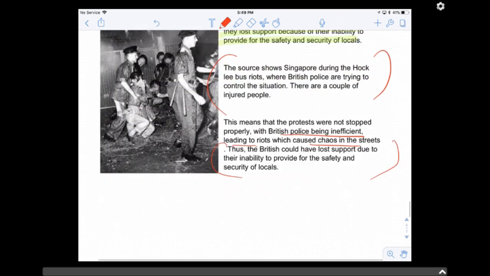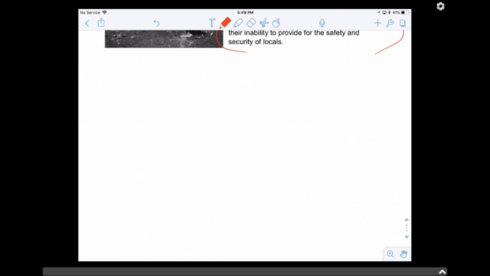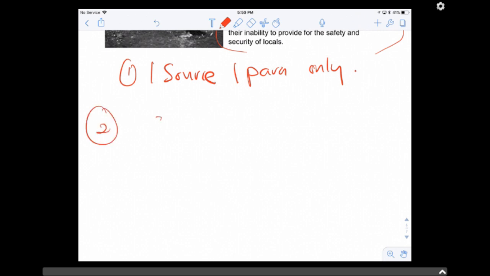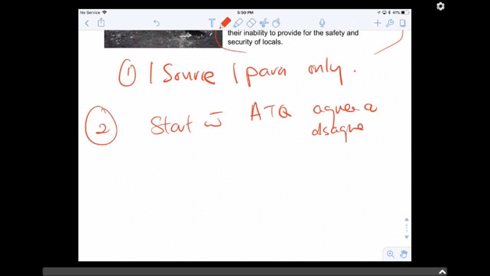Okay, so just to recap, very important. Step one in your evaluation: one source, one paragraph only. Only one source, one paragraph only. Number two, start with the ATQ. Start with answering the question: agree or disagree. Okay, and then number three, after you agree or disagree, tell me the reason, or if you disagree, tell me the alternative to the statement.